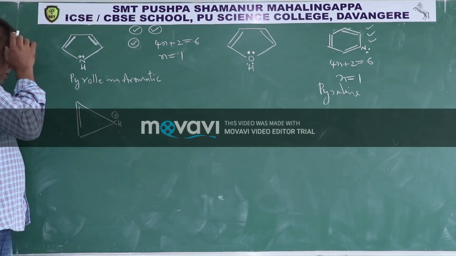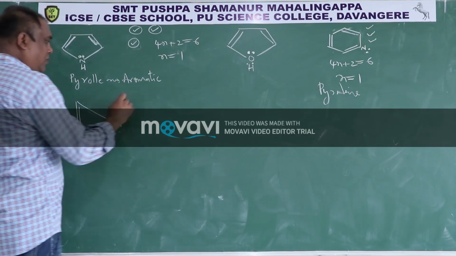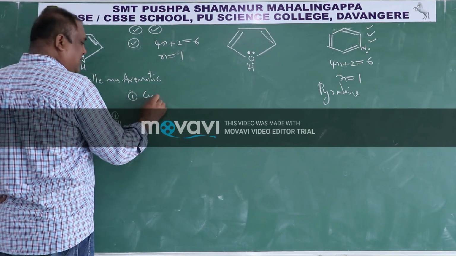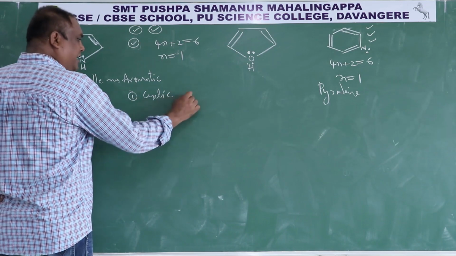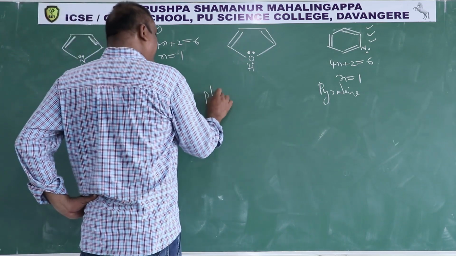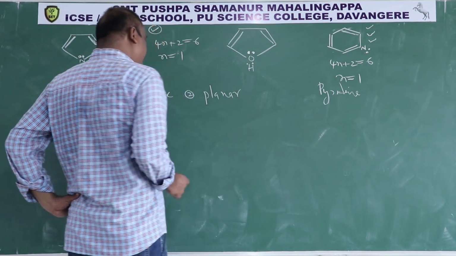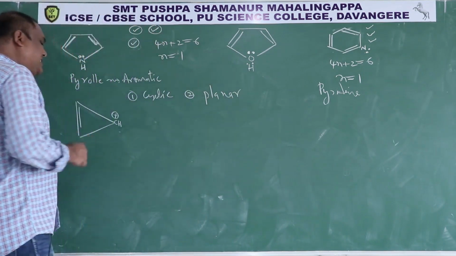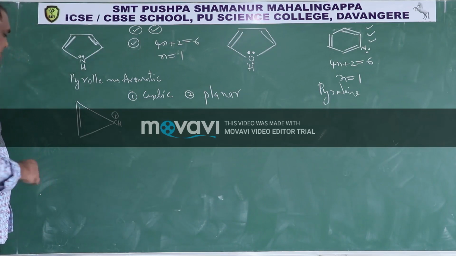Now here, condition 1, it is cyclic, condition 2, it is planar, condition 3, whether it has a cyclic resonating system or not, let us check.